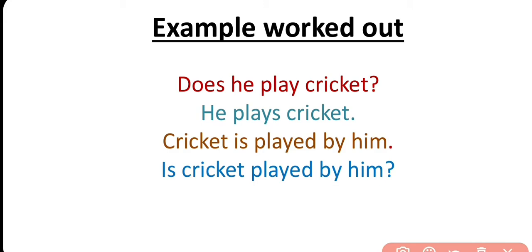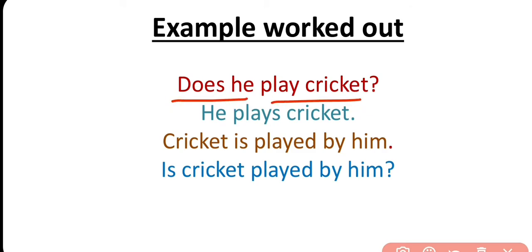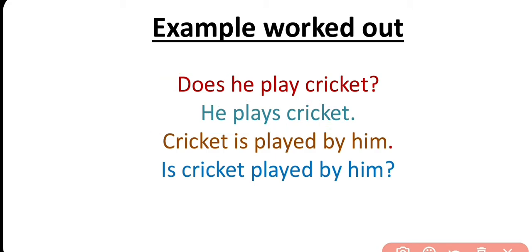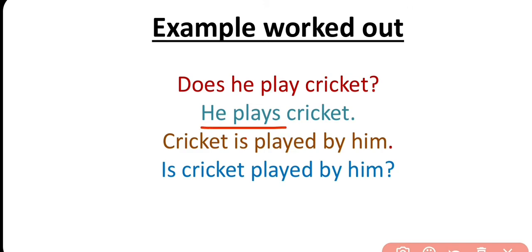And what will be the passive form of this sentence? So at first, what is said in the rule, you have to make it assertive first. If you are a beginner, then you have to do this: does he play cricket? So what will be the assertive form? He plays cricket. Here does has been used to make questions only. It is the auxiliary verb which is helping this sentence to make a question. He plays cricket. So it is the assertive form.